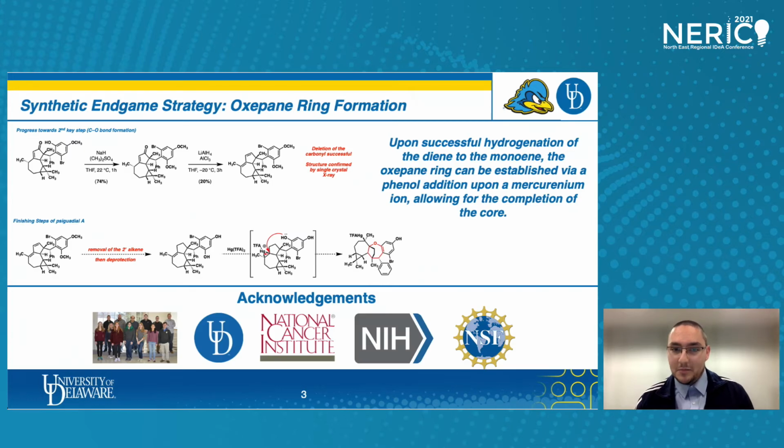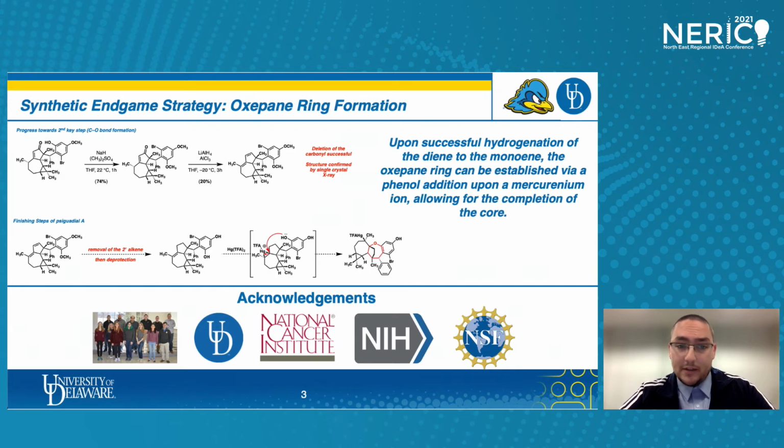Next slide, please. In terms of our endgame strategy, we had suggested an oxepane ring formation here. And what we're going to do is get to the diene that is shown in the middle of the screen, and then do a selective hydrogenation of the disubstituted alkene, followed by a deprotection.